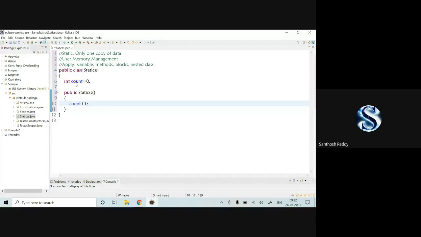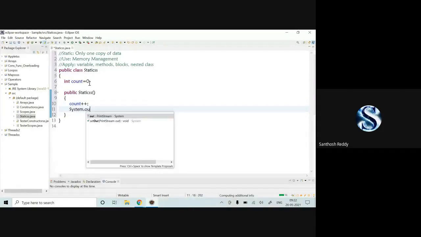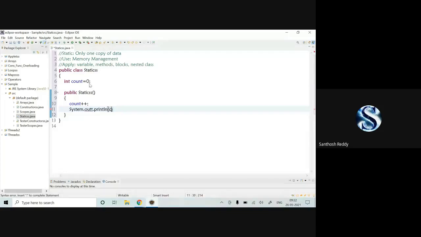In the sense that every time I call the statics class, this count gets incremented. Now I'll print with System.out.println the count value. That's it. Make sure that here I have not used a static variable. It is just a normal count variable.